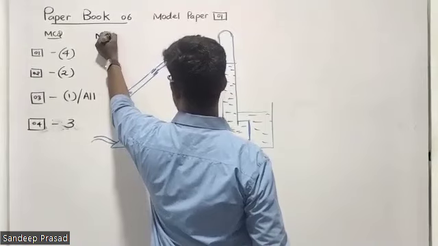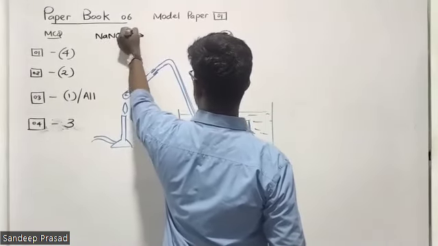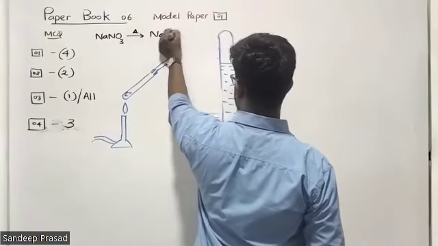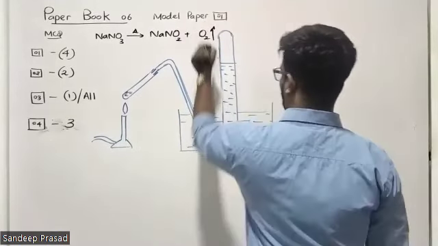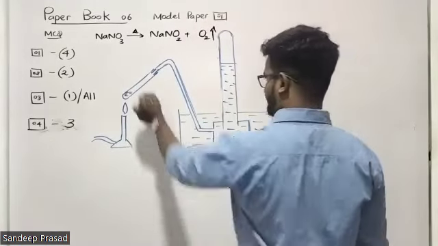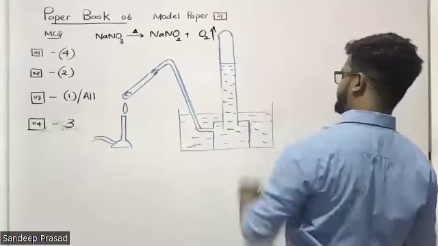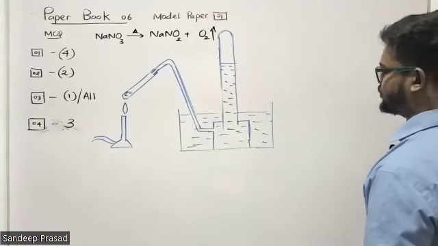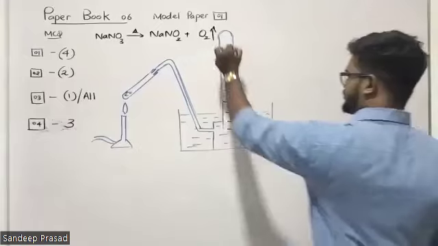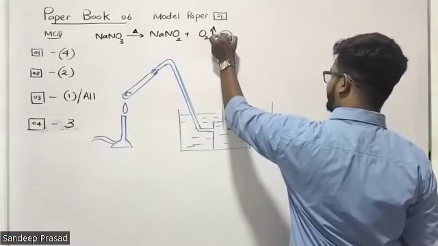Sodium nitrate is thermally decomposing to form sodium nitrite and oxygen. We have learned this under S-block theories. So this oxygen goes through this tube and is collected in this measuring cylinder. Remember students, this is the area where the gas is collected.